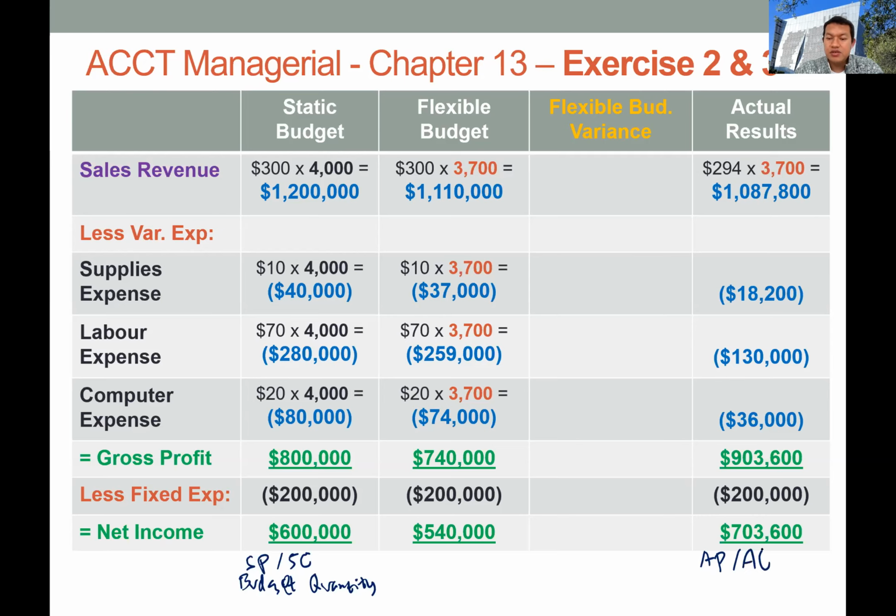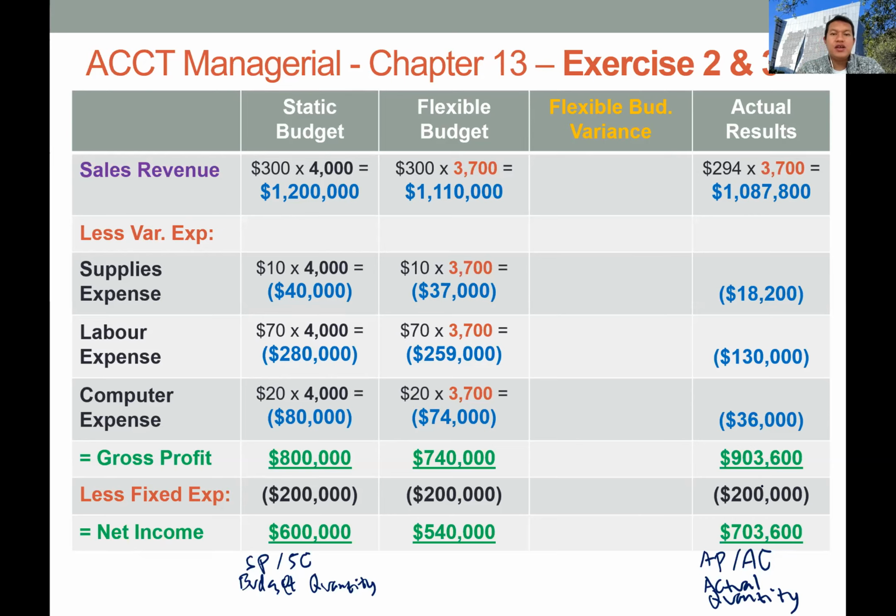We multiply the actual price of 294 by the actual quantity of 3,700, and we get about 1 million. The other information is already given in the question: the total cost for supplies, labor, and computer, and we have the gross profit and net income.